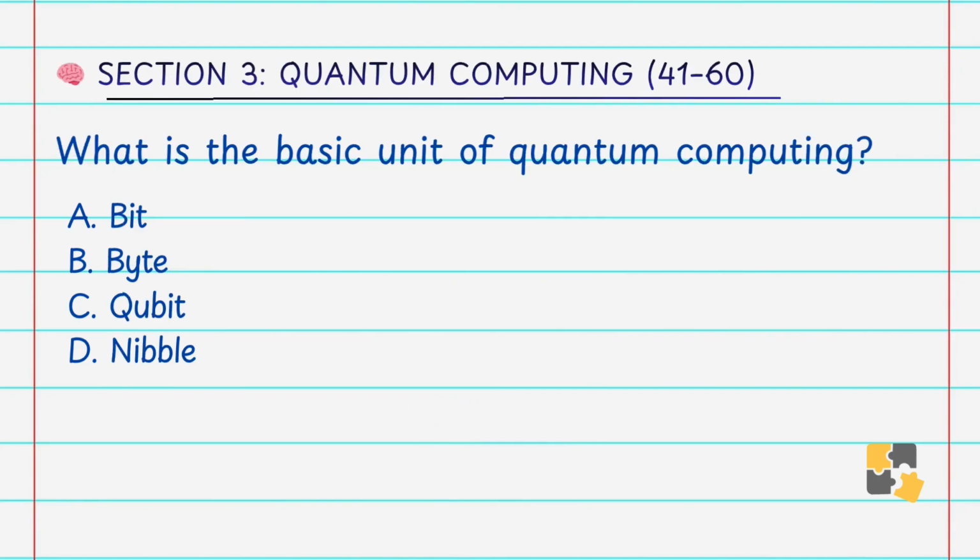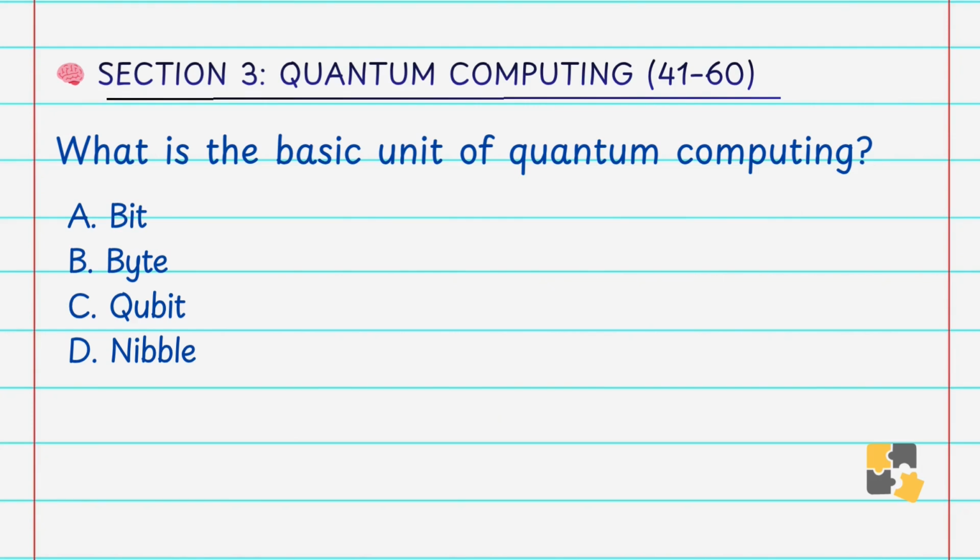Next section is for quantum computing. What is the basic unit of quantum computing? A. Bit, B. Byte, C. Qubit, D. Nibble. Answer is C. Qubit. A qubit, that is the quantum bit, can exist in multiple states simultaneously due to superposition, unlike the classical bit.